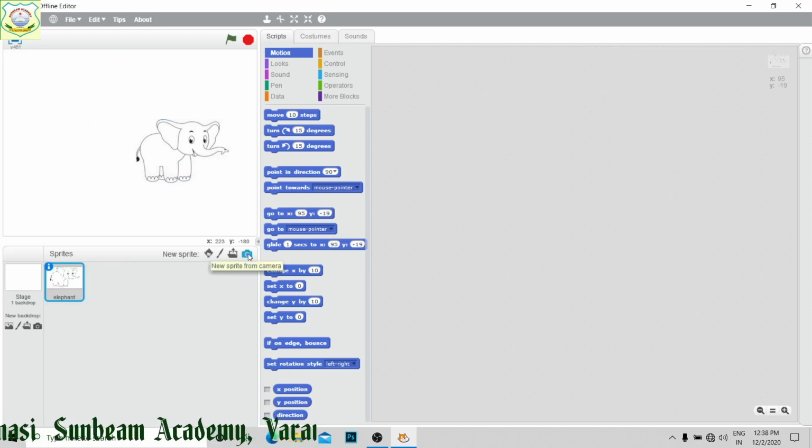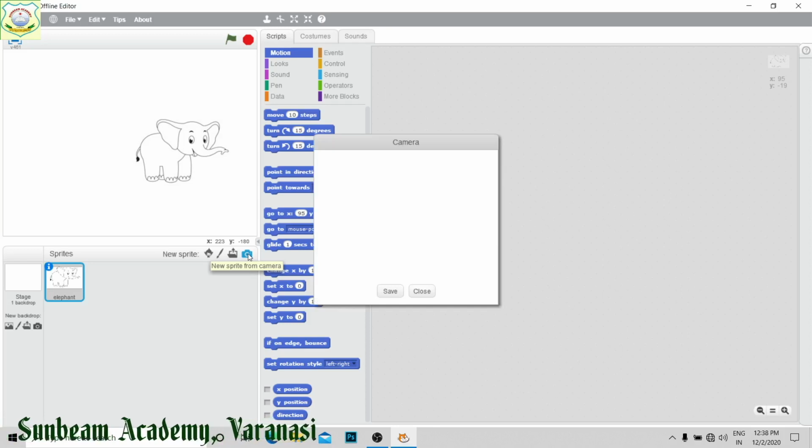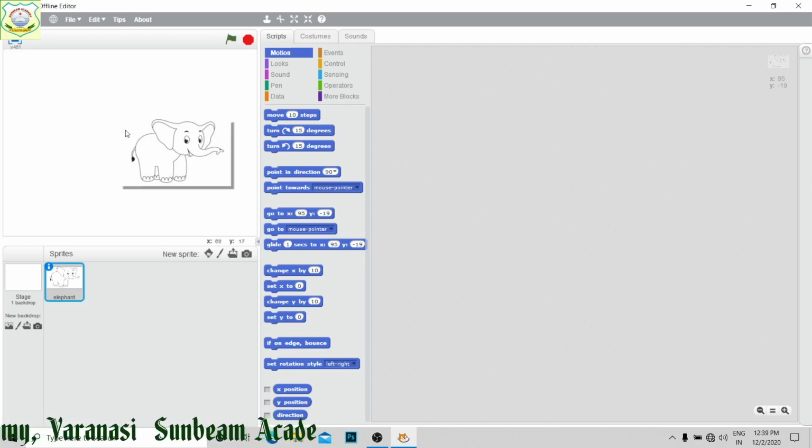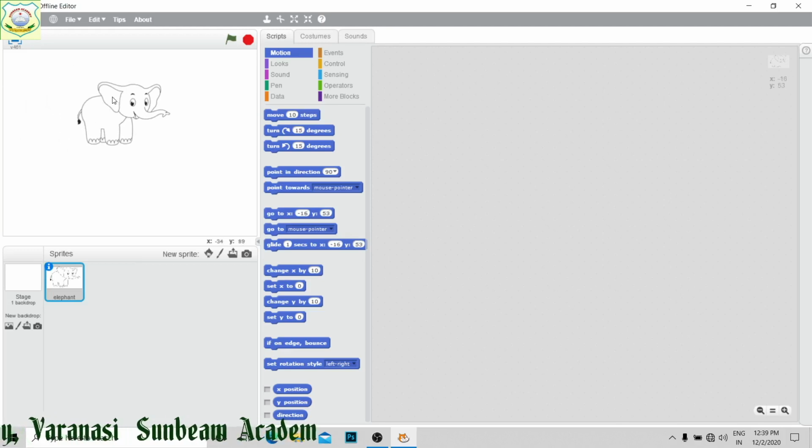Next is from camera. If you click on this one, it will start a camera, if it is attached with your computer. From that you can click a photograph and save it, then it will be taken as a sprite. Is it clear? This sprite and stage area, here all the actions take place, right?